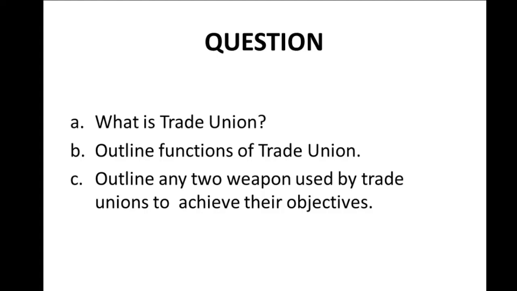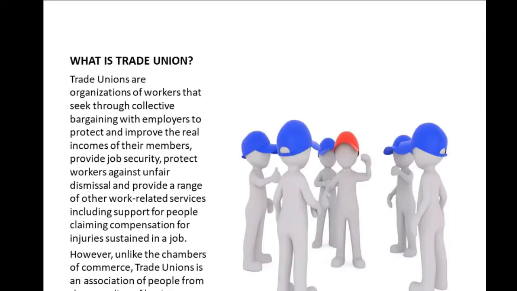In this part, we'll be looking at some of those questions, and also we will now do the remaining question on the follow-up platform. So the first question is: what is a trade union? Then the big part of the question is: outline the functions of trade unions, and also outline any two weapons used by trade unions to achieve their objectives.